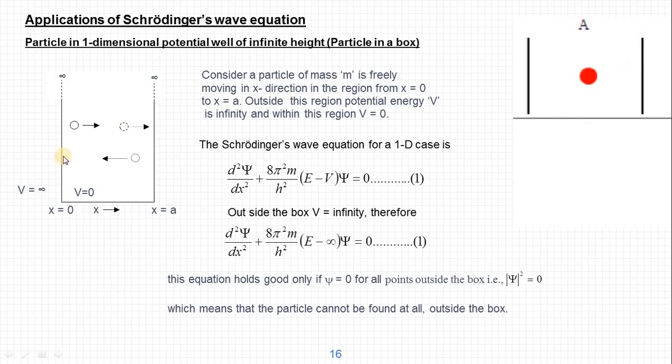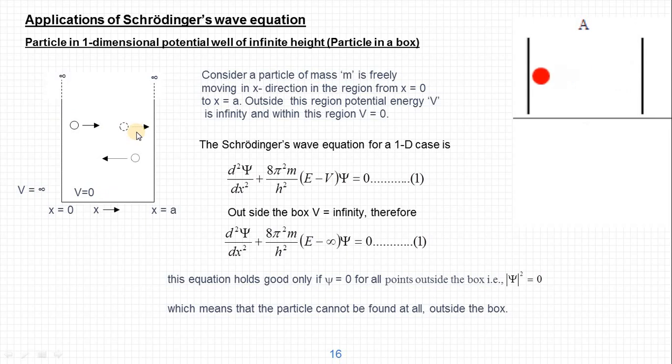That is why the height of the wall is shown as infinity on both sides. That is, outside this boundary, the potential energy is infinite. That means virtually this particle is trapped inside and it cannot go outside of this system. Outside, the potential energy is infinity, so it cannot go out of these boundaries. Therefore this kind of system is called a potential well.